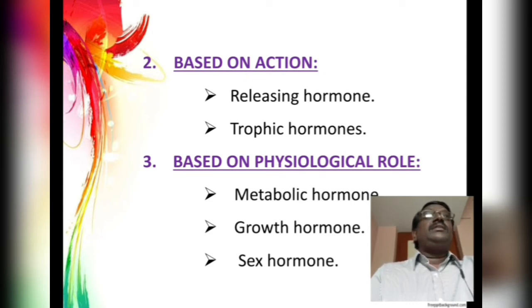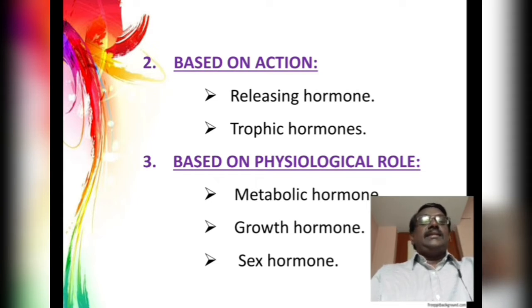For example, thyroid stimulating hormone and adrenocorticotropic hormone. These hormones control the activities of the thyroid gland as well as the adrenal gland. By this they regulate the secretion of the hormones secreted by the thyroid and adrenal.